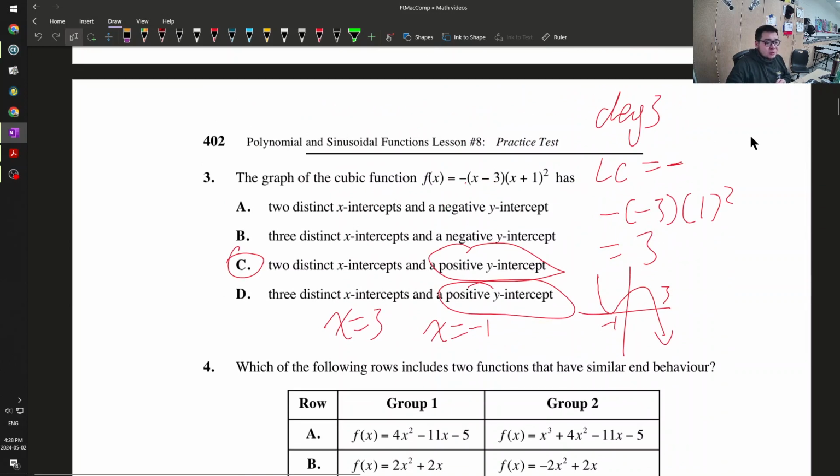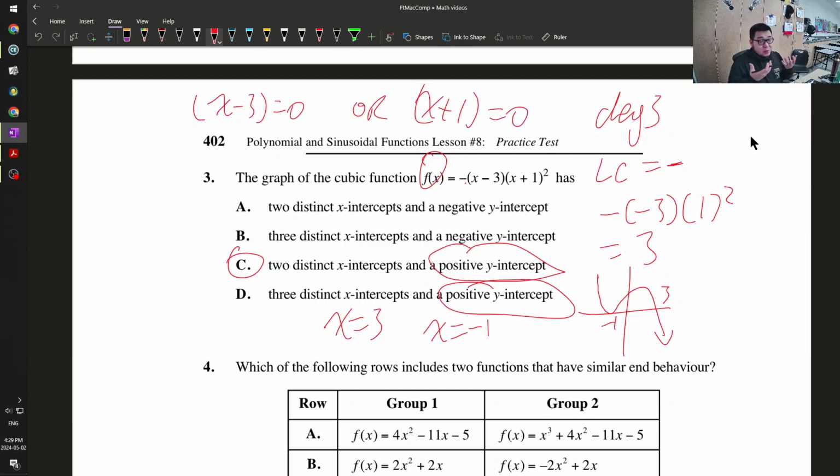How do I know it's 2? Because this is equal to 0. When a factored form is equal to 0, that means x minus 3 is equal to 0, or x plus 1 is equal to 0. So you have a bunch of things multiplied together, and it is equal to 0. That means each of the individual items could be zeros.